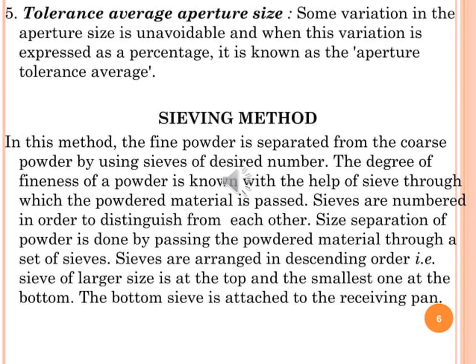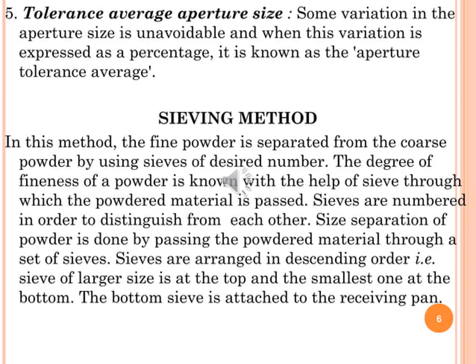Fifth one is tolerance average aperture size. Some variation in the aperture size is unavoidable, and when this variation is expressed as a percentage, it is known as aperture tolerance average. Sieving methods. In this method, a fine powder is separated from the coarse powder by using a sieve of desired number.